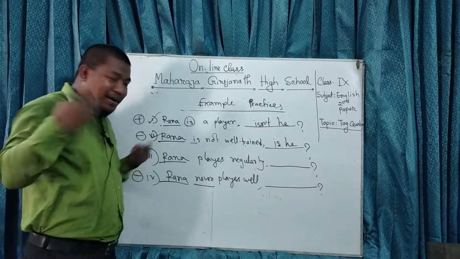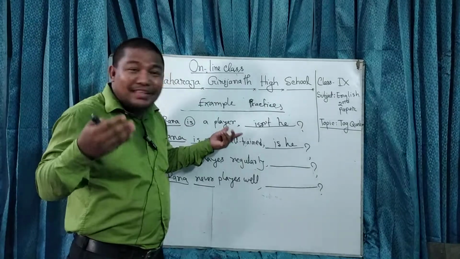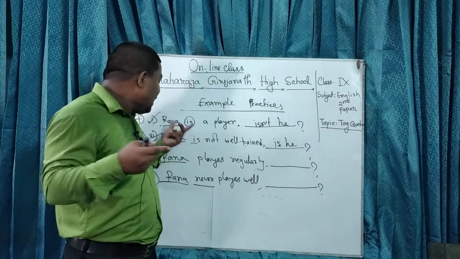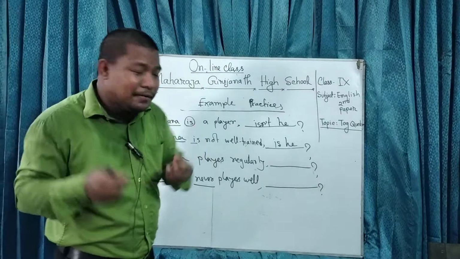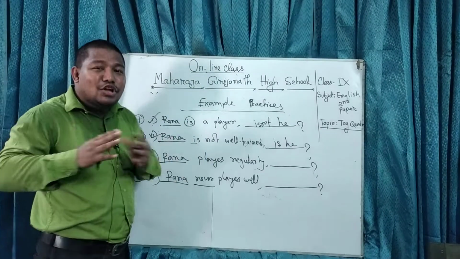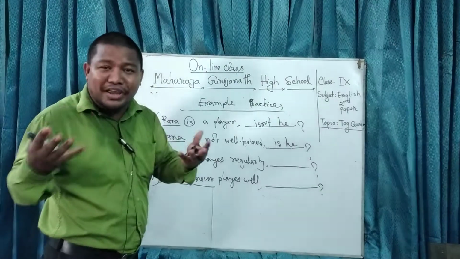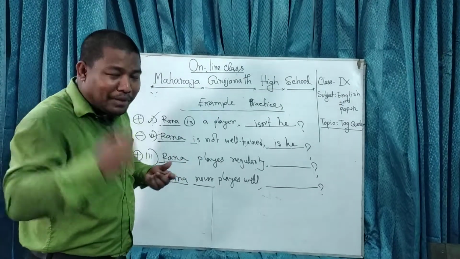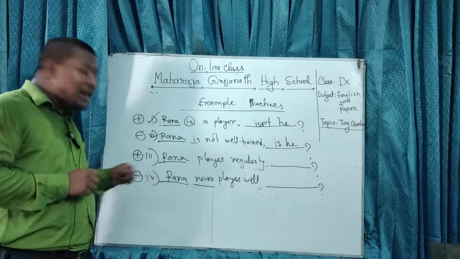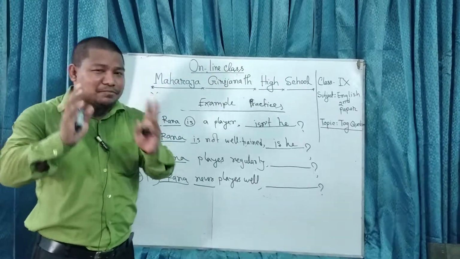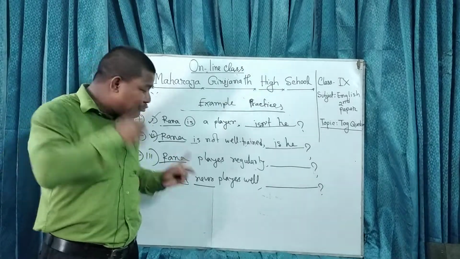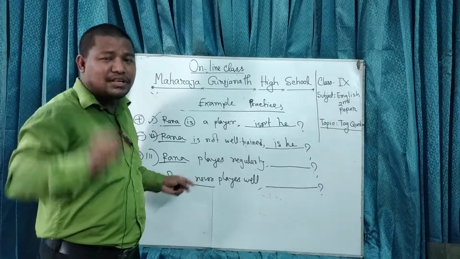Okay, please make practice. Rana is a player, isn't he? Repeat after me. Rana is a player, isn't he? Next one. Rana is not well trained, is he? Okay, my dear students, I think you have understood. Now another two examples. This is the very last part and very interesting point, and it will help you to have a very 100% preparation.